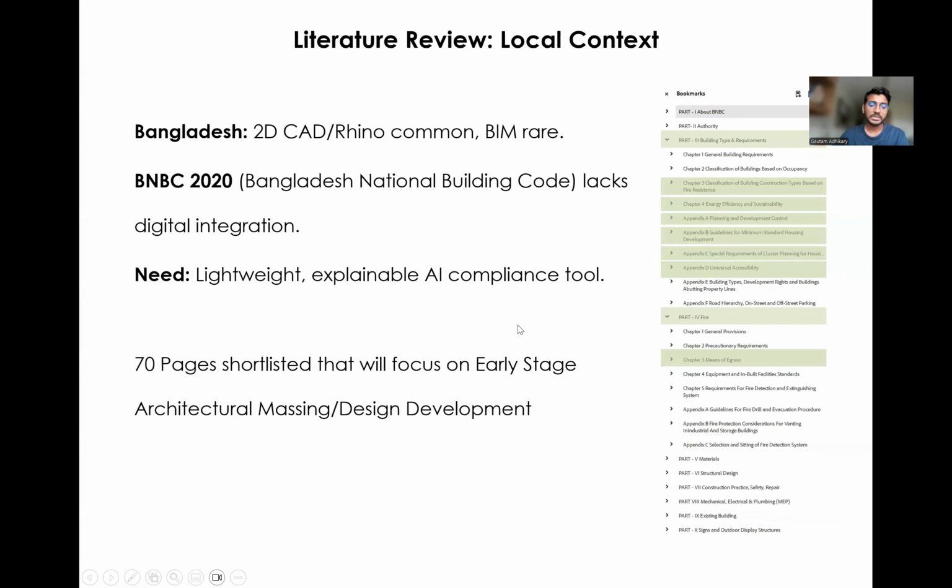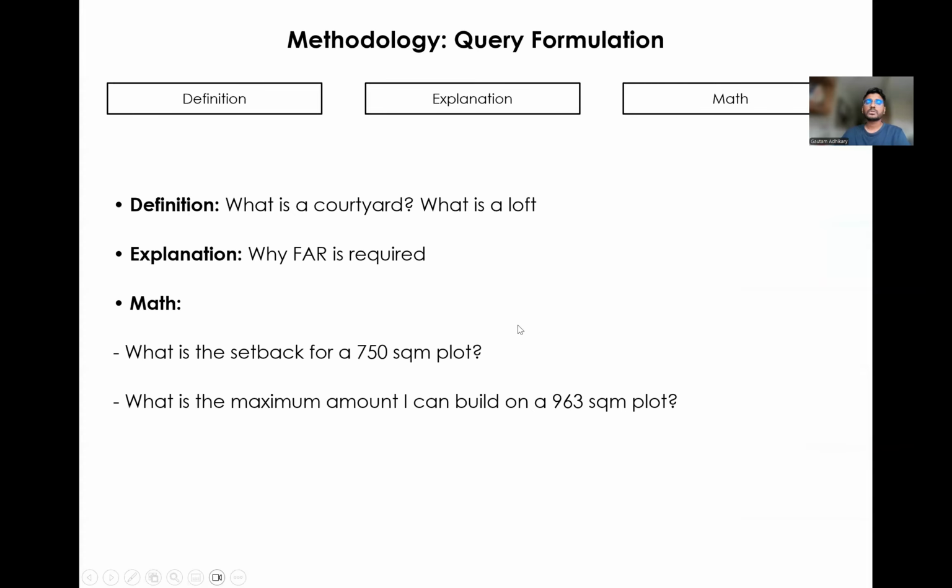For this project, I have shortlisted 70 pages from the BNBC that's mostly focused on the architectural early stage design. So when I go into the 70 pages, there's mostly three types of questions. One is the definition, the second one is the explanation, and third one is the math. Definitions can be questions like what is a courtyard or what is a loft.